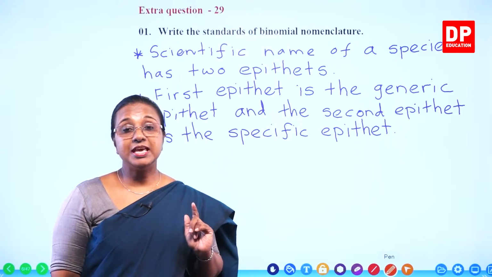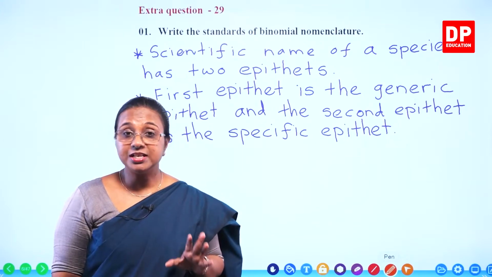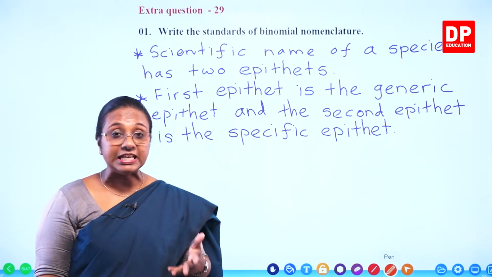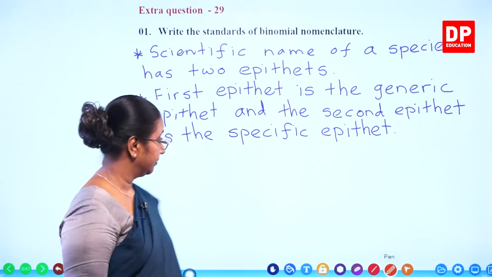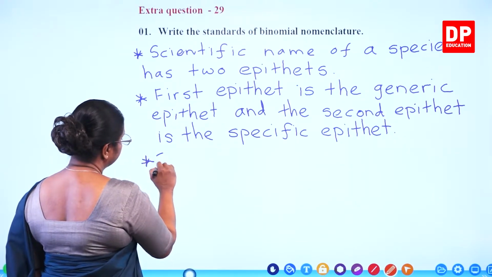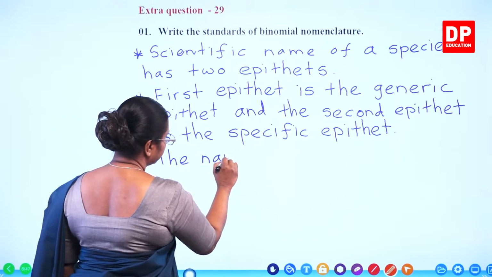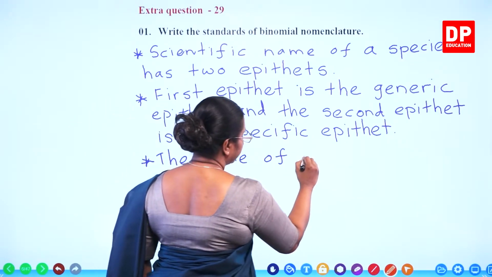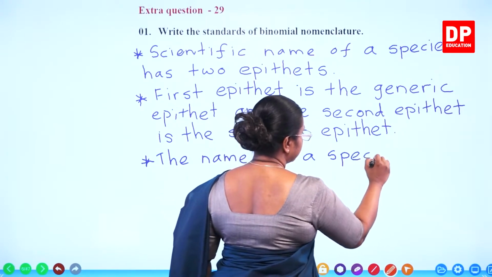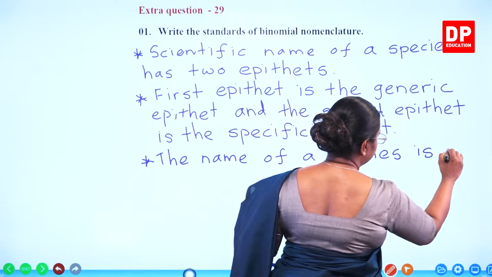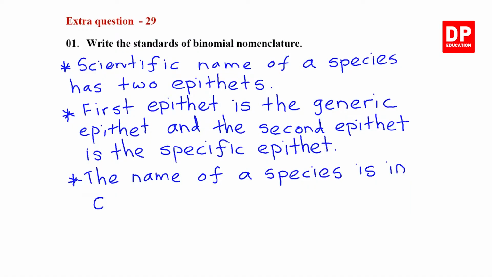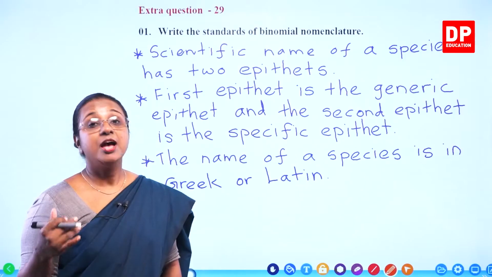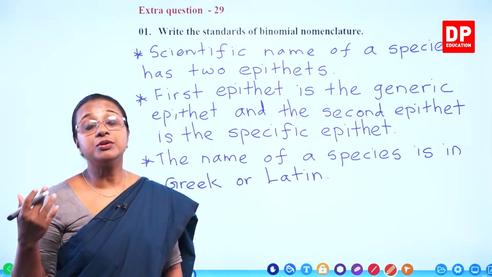The name of a species is actually in Greek or Latin. But do we write it in Greek or Latin? No. We write it in English or Roman.